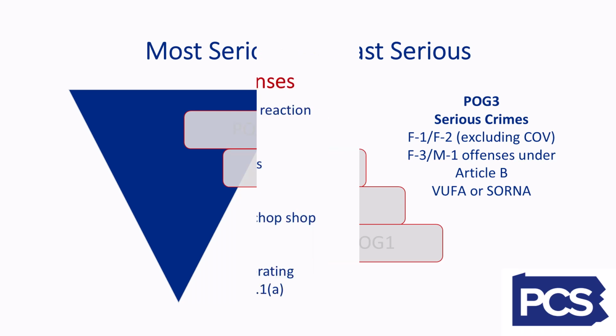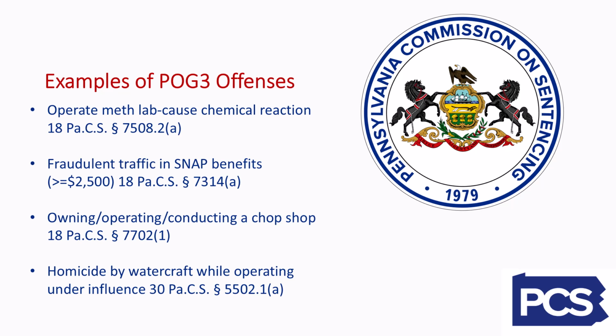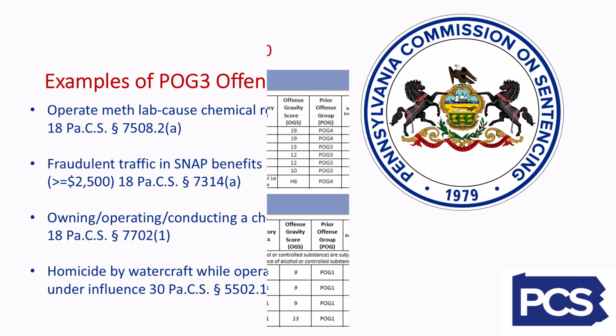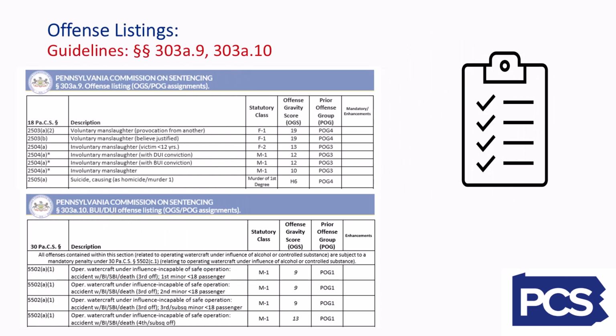Here are some examples of offenses that fall into POG 3. Operating a meth lab, causing a chemical reaction. Fraudulent trafficking in SNAP benefits greater than or equal to $2,500. Owning, operating, conducting a chop shop. And homicide by watercraft while under the influence. As a reminder, you can find the assigned POG for most offenses on the offense listings at Sections 303A9 and 303A10.